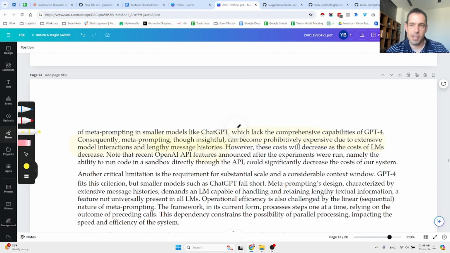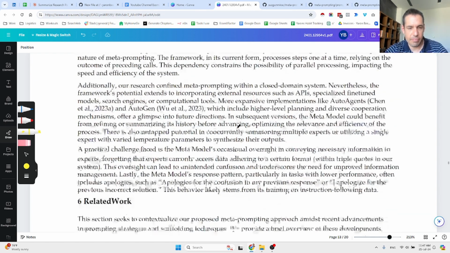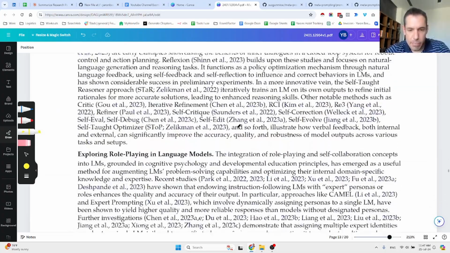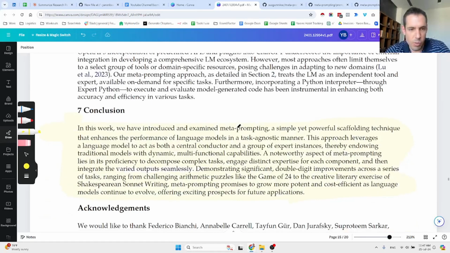So there are a few limitations at the moment. First of all, this method requires way more tokens because you're using a lot of experts and you're using the LLM very frequently, because you don't hard code any descriptions for the experts, and you're going back and forth like an agentic framework. If you use many agents, you're generating a lot of responses and you're doing a lot of queries, so basically more tokens. There are a few more limitations, but I don't want to make this video way longer.